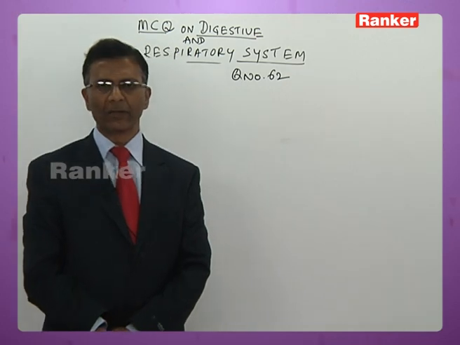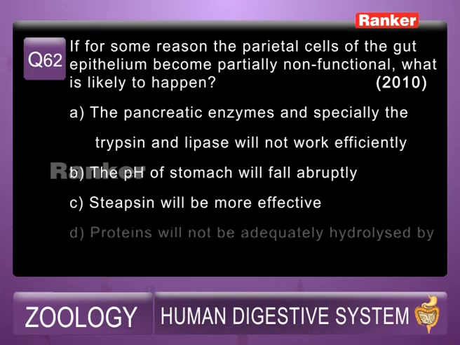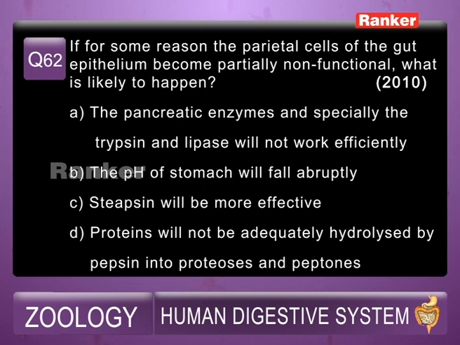62. I shall read the question for you. If for some reason the parietal cells of the gut epithelium become partially non-functional, what is likely to happen? A. Pancreatic enzymes and especially the trypsin and lipase will not work efficiently. B. The pH of stomach will fall abruptly. C. Steapsin will be more effective. D. Proteins will not be adequately hydrolyzed by pepsin into the proteoses and peptones.